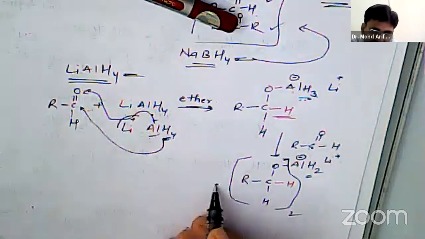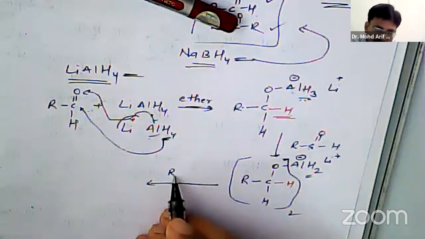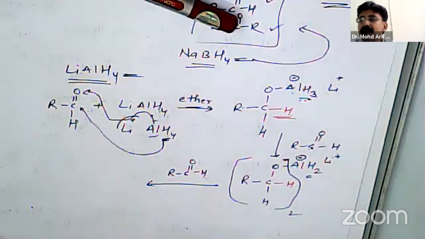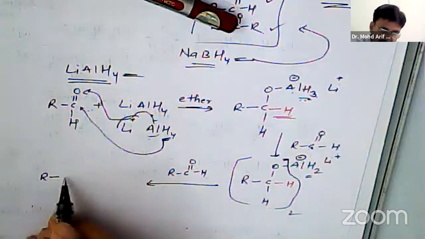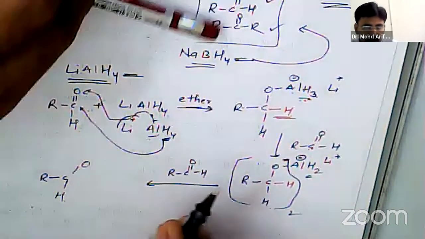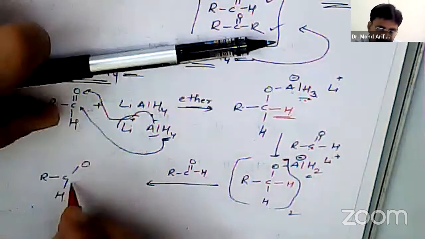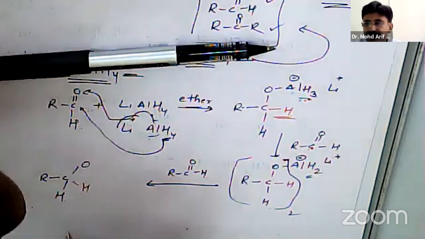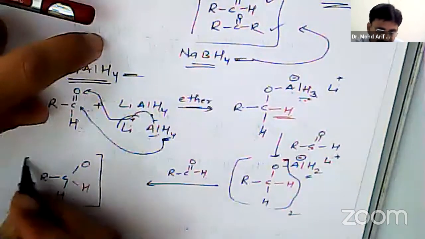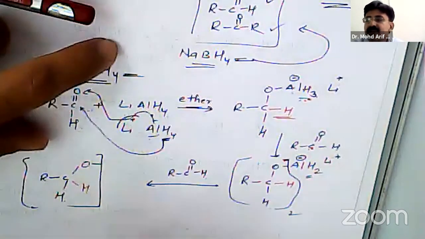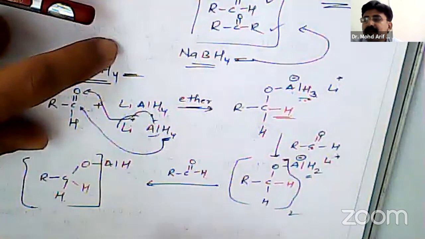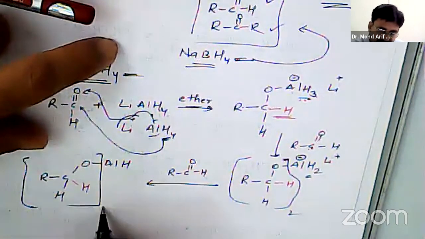Now it will react with the third molecule of aldehyde. Now again R, C, single bond O, single bond H, and single bond H. It is from hydride. So it is the third part. It is getting attached to aluminum, and one hydride is still there, 3 times now.